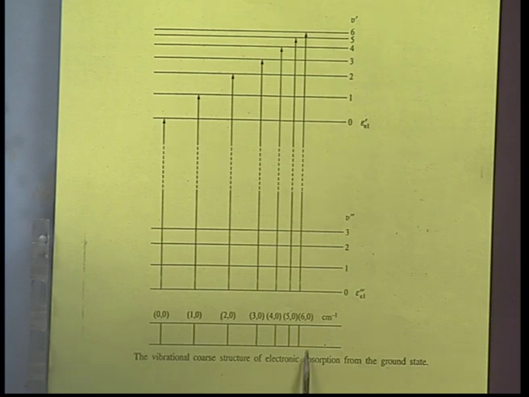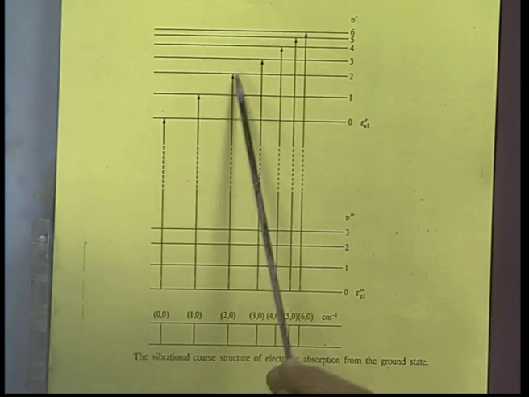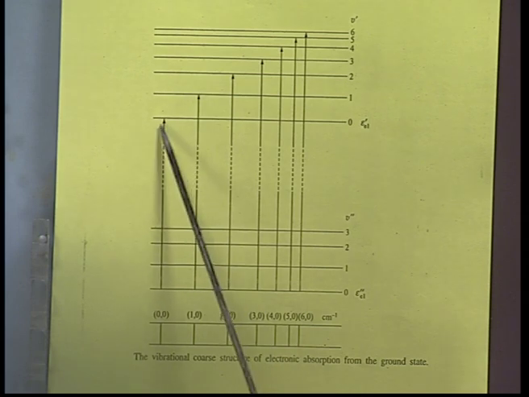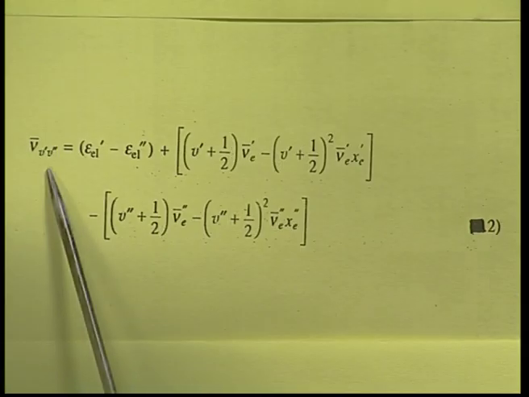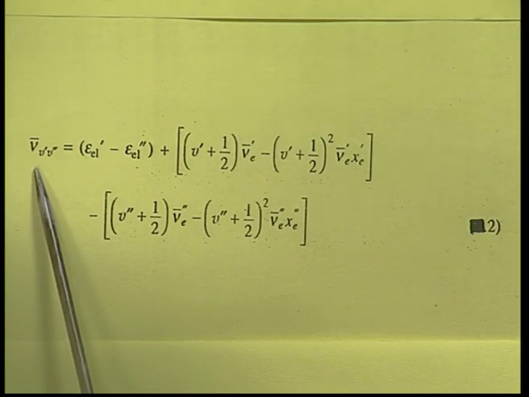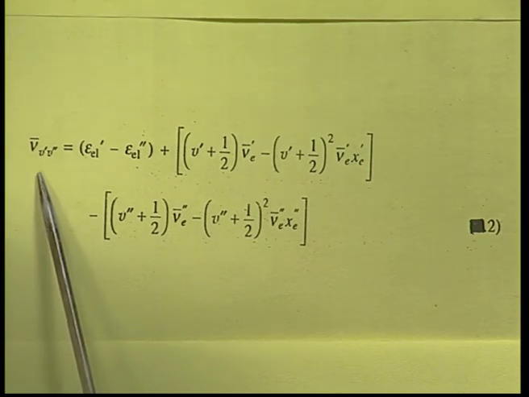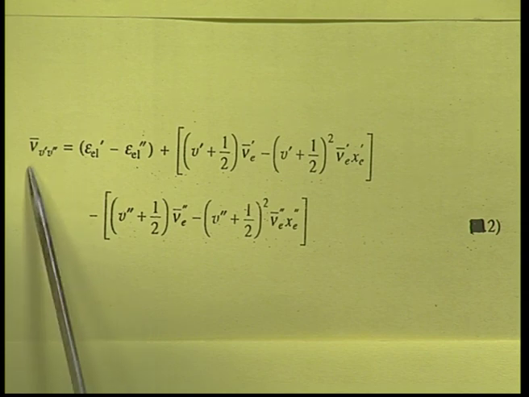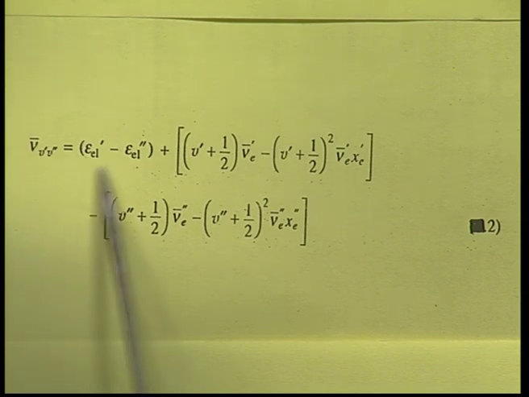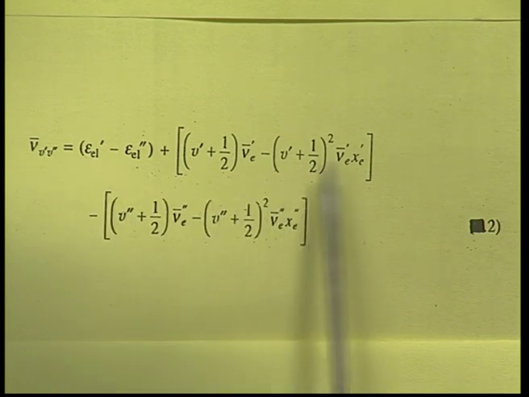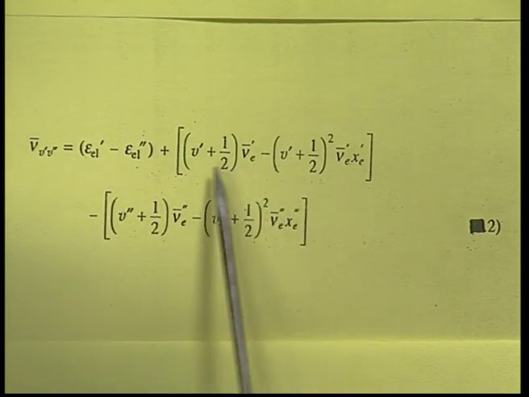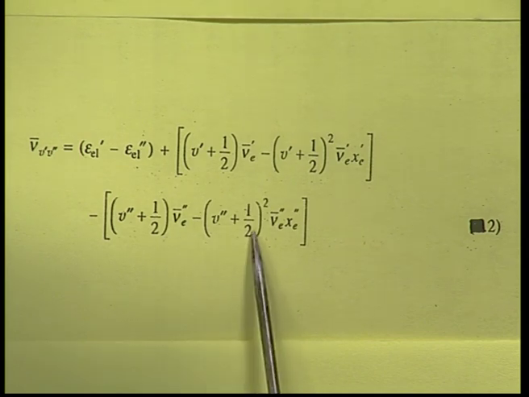As it is progressing, we call it a progression, and this progression is called the v dash progression. The associated wave numbers are given by an equation for nu v dash v double dash, with the change in the electronic levels and the change in the vibrational levels of the lower as well as the upper state.